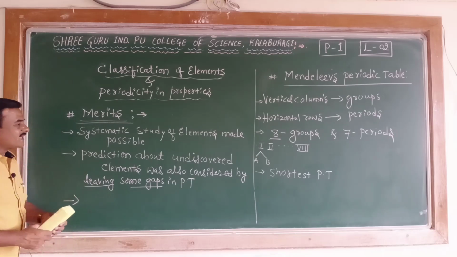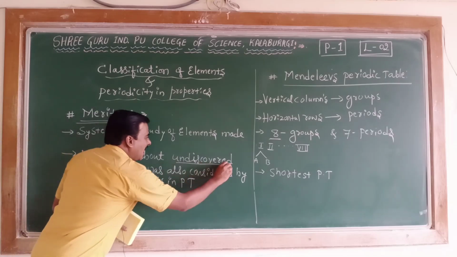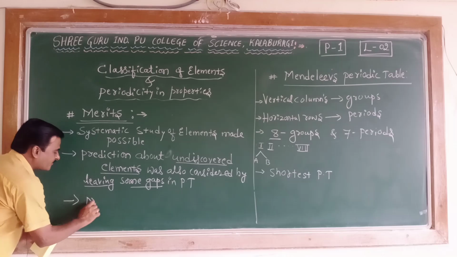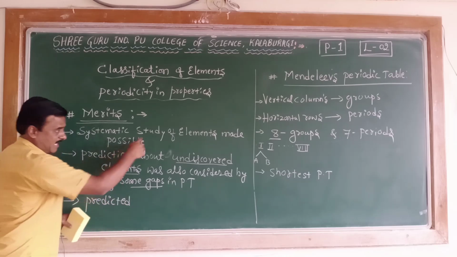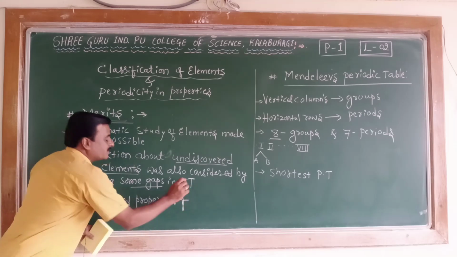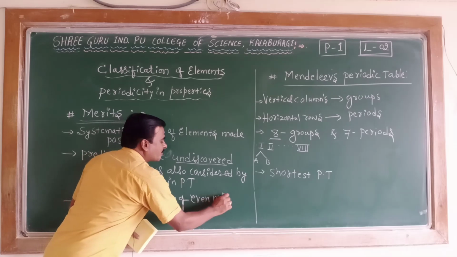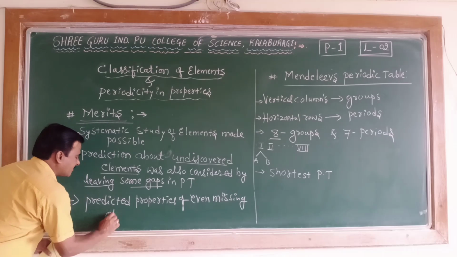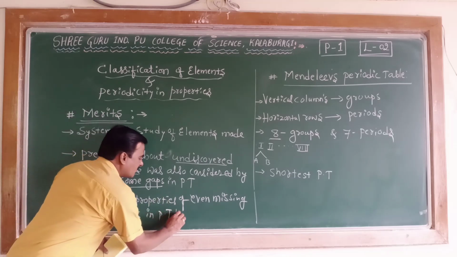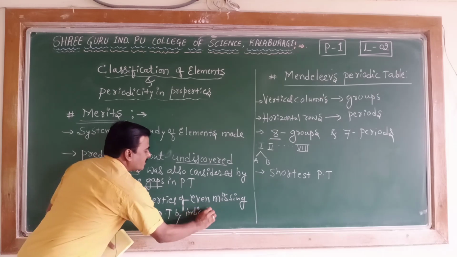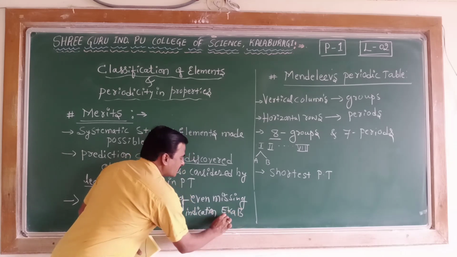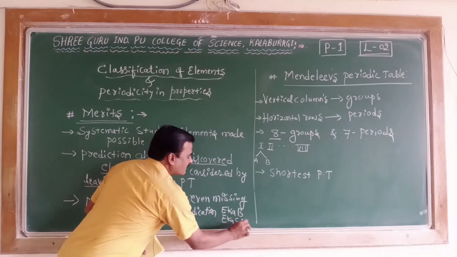Not only did he predict the undiscovered elements, he predicted the properties of even the missing elements in the periodic table, by indicating them as Eka boron, Eka silicon, etc.